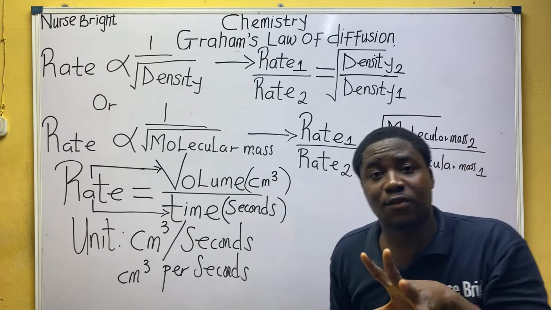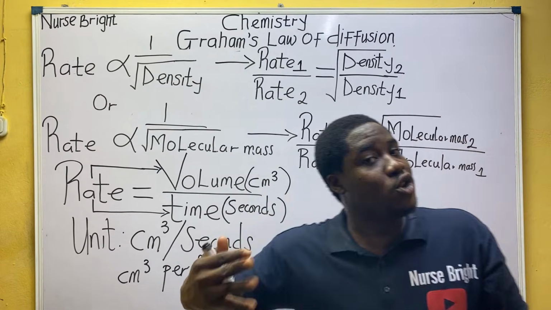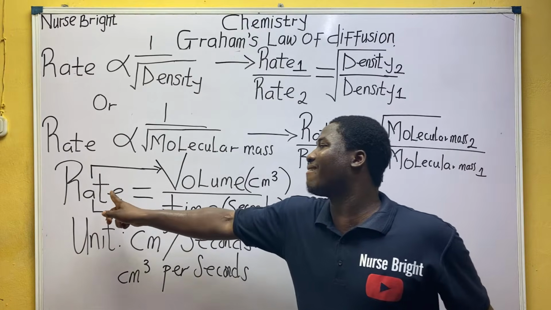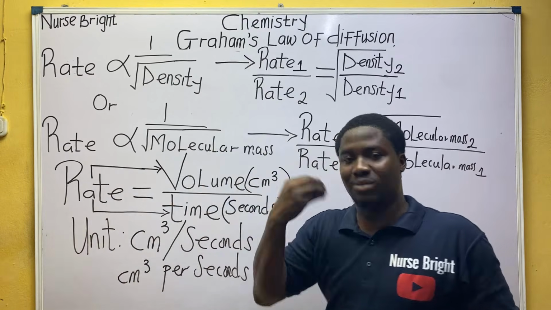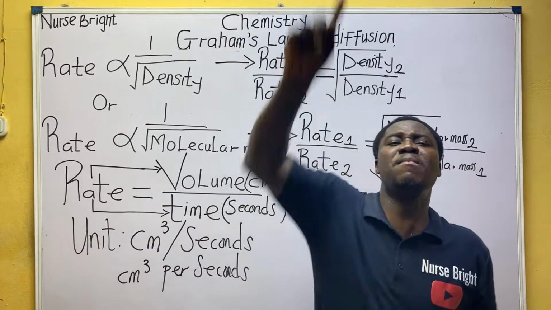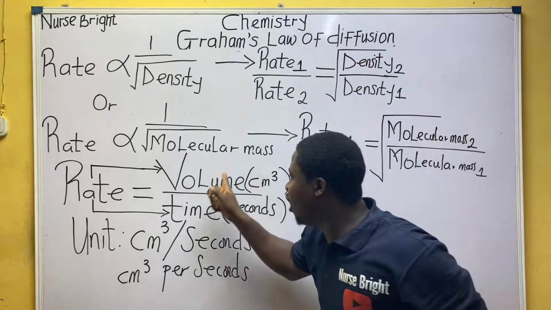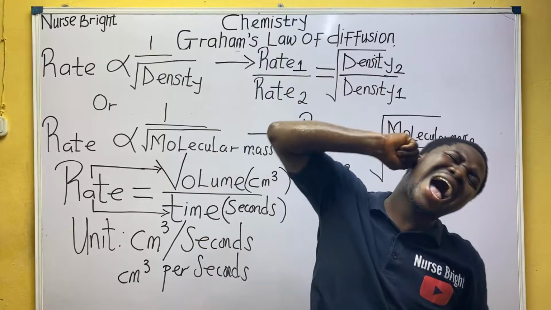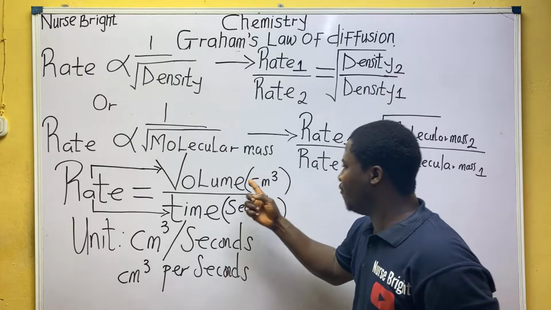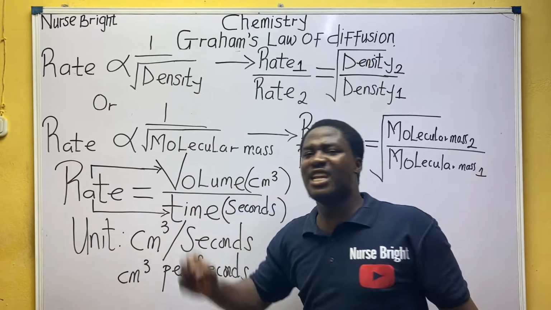We have established that when something is direct or inverse, we know the application. What is the application of something being direct? Rate and volume, direct proportionality. What do I mean by that? Very easy. It simply means that as rate increases, volume increases. Are you listening? I repeat: as rate increases, volume will increase because they are directly proportional.